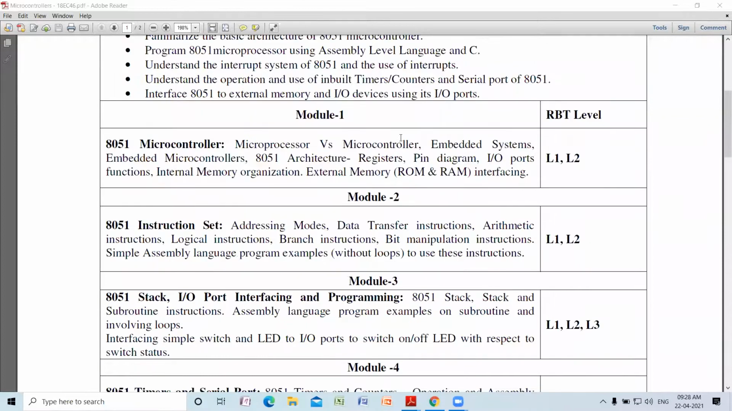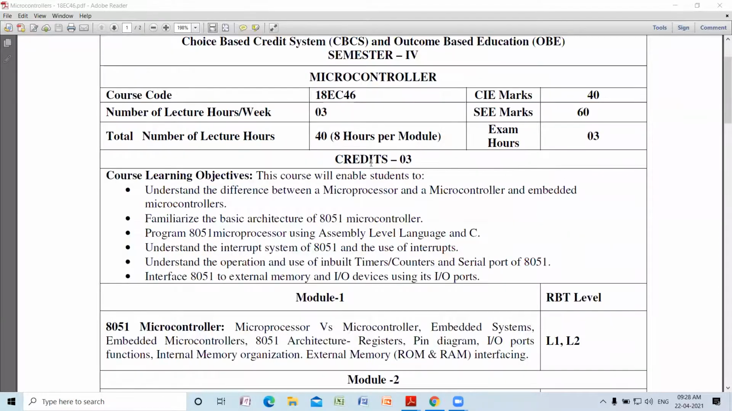Having said this, in module 1, your complete course, as you know, is divided into 5 modules. And it is actually a 3-credit course. You can just see that. It is a 3-credit course. Number of lecture hours per week is 3. Total number of lecture hours designed is 8 hours per module. That is 40 hours. Still, we shall be taking always 4 hours per week, so that we can go in depth and we can cover properly.